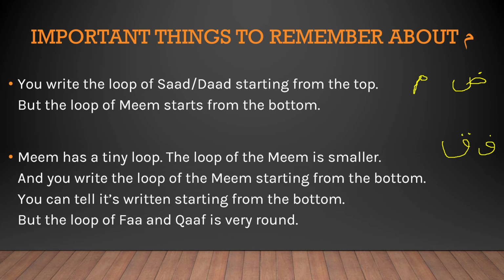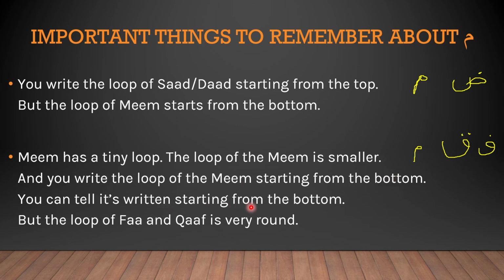And this is meme. We can see that fa, qaf, kaf and meme have a loop. But the loop of meme should be small. This is big and this loop is small. It's clearly seen. You write the loop of meme starting from the bottom.